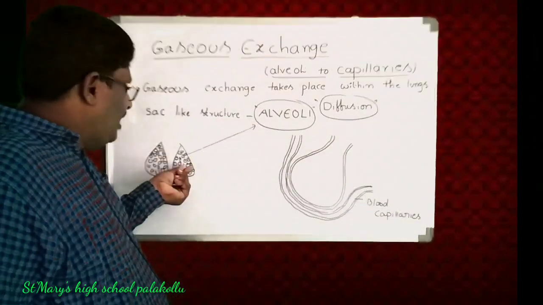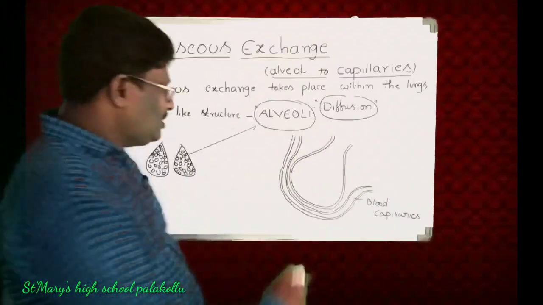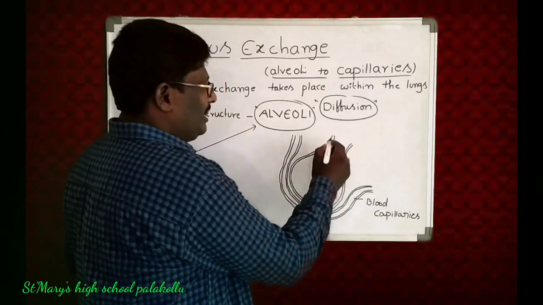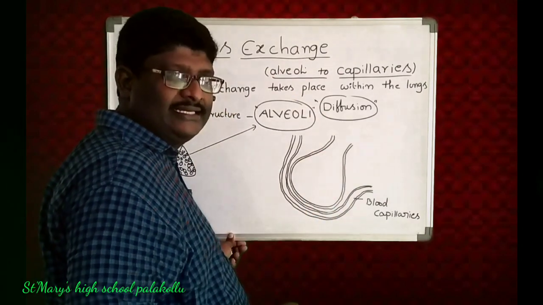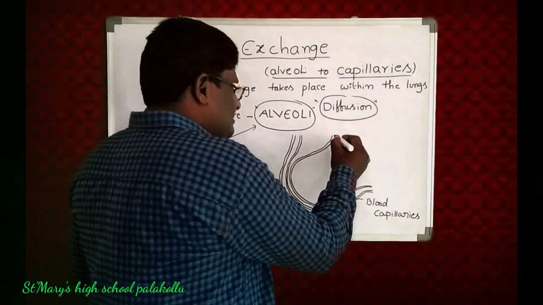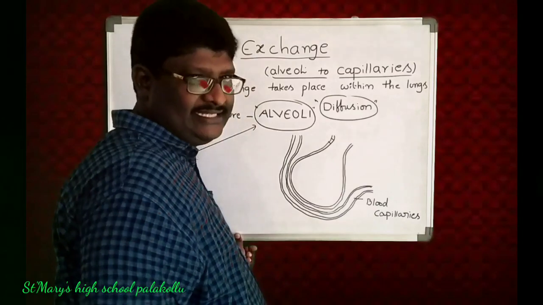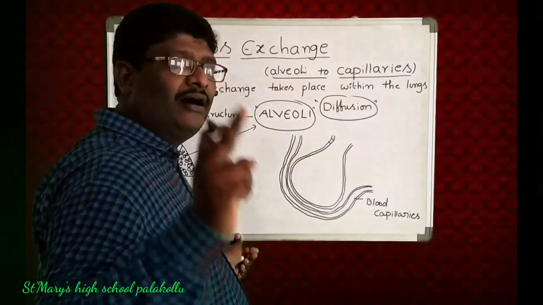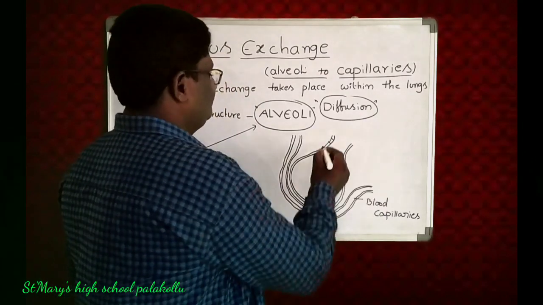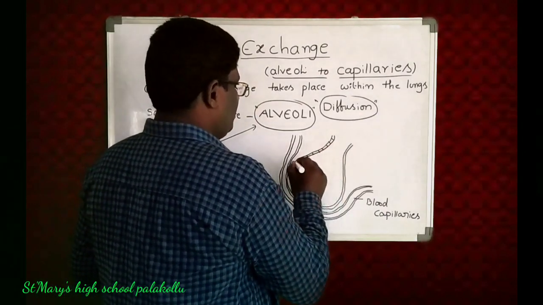So, I want to draw one alveoli here. This is alveoli. The alveoli outer cover is covered with a single cell layer, a single cell thickness. This is cells, only one layer.